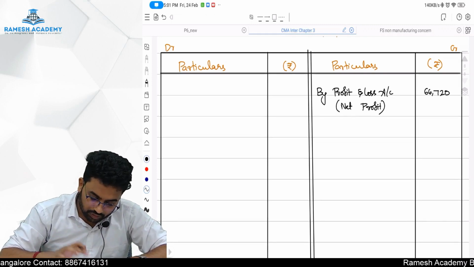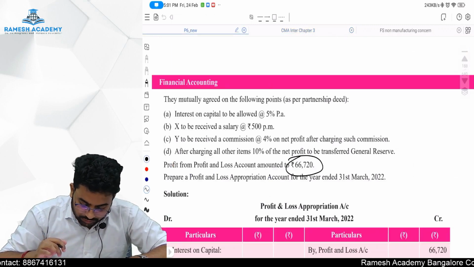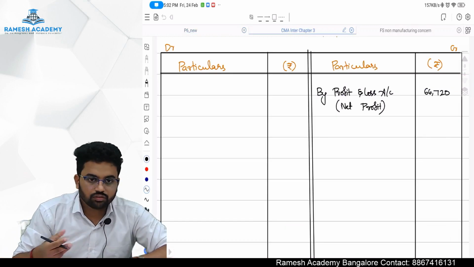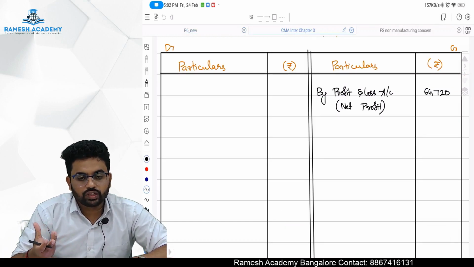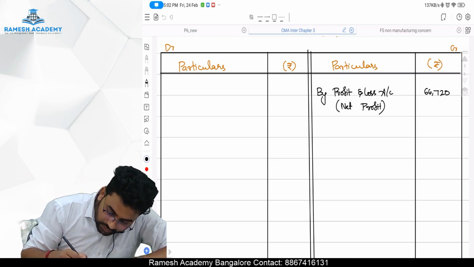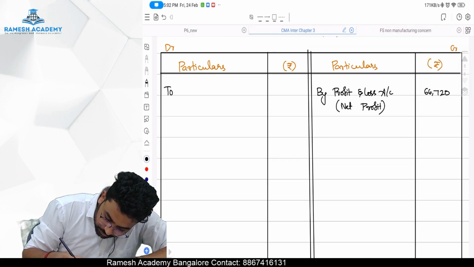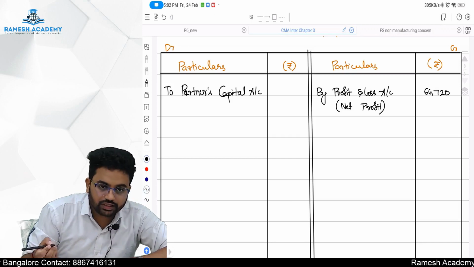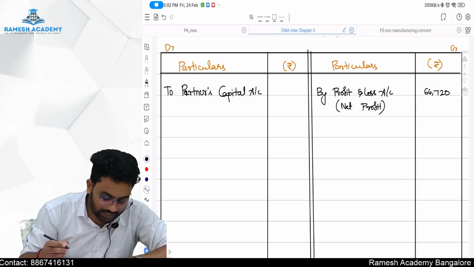Later, what are they telling? They are telling interest on capital is to be allowed. So who are the receivers of that? Partners will be the receivers of that, no? So to partners capital account, okay, this is going to be added to the partners capital account.